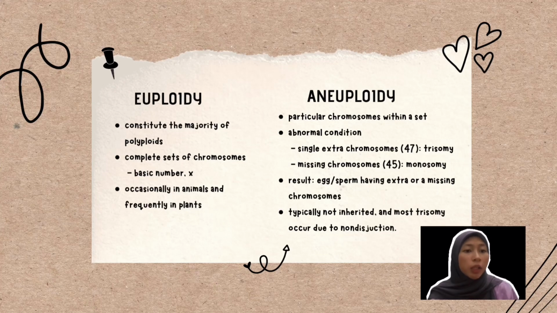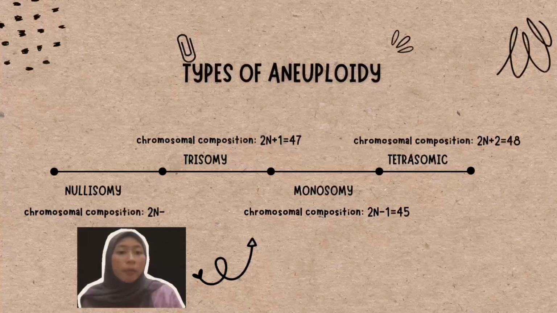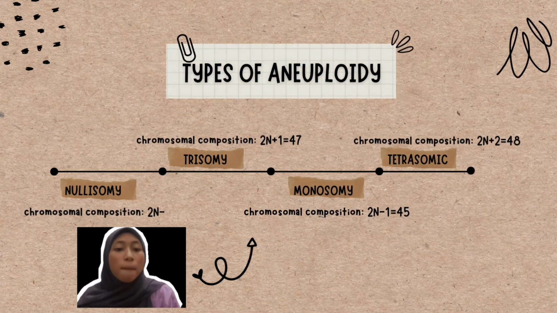In aneuploidy, a particular chromosome in a set is in an abnormal condition: a single extra chromosome, which makes 47, is trisomy, and a missing chromosome, which makes 45, is monosomy. The result is an egg or sperm having extra or missing chromosomes, typically not inherited, and most trisomy occurs due to nondisjunction. The types of aneuploidy are four: nullisomy, trisomy, monosomy, and tetrasomy.